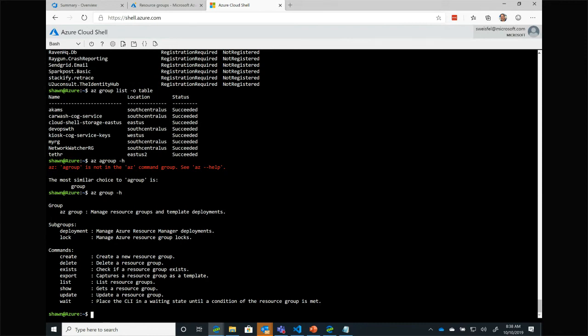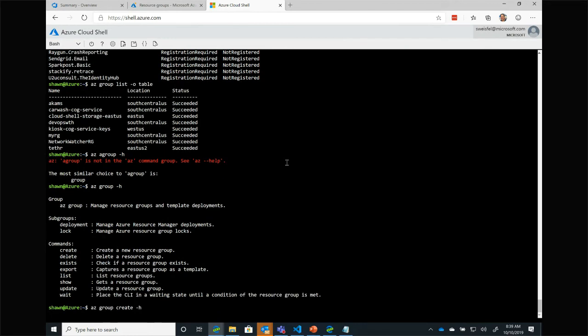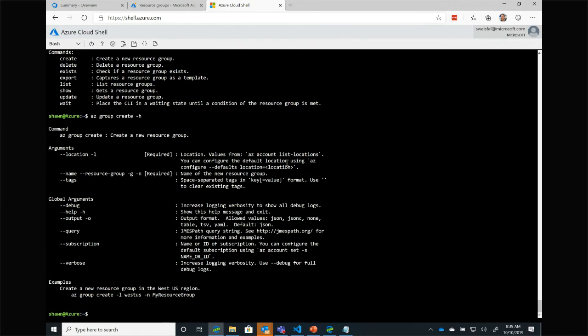So let's say I want to create one. Let's ask the resource group how to create itself. So az group create, how does that work? -h. I can pull in and say, okay, well, the create command works like this. I need to provide a location. I need to provide a name. And here is an example of what one could look like.